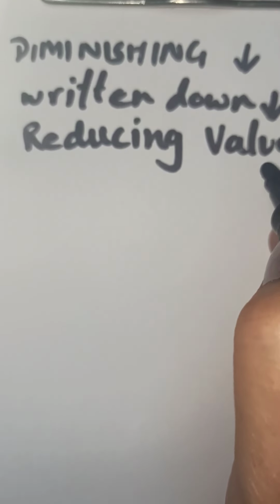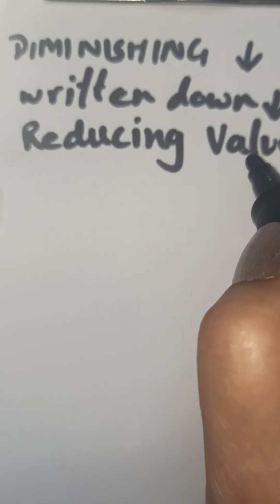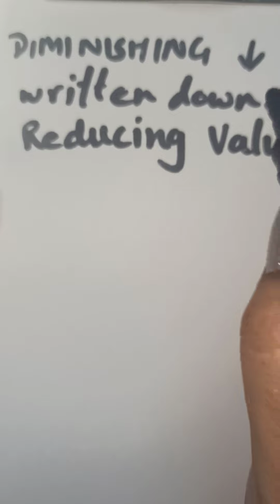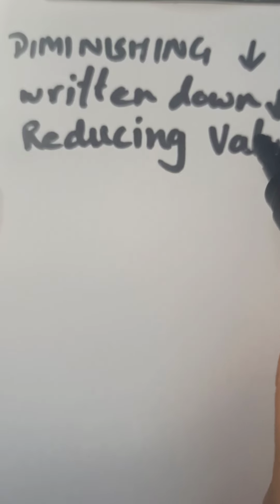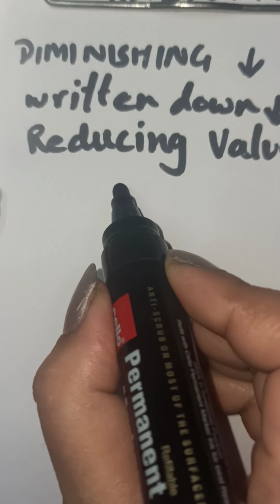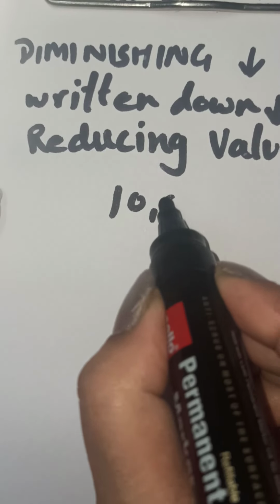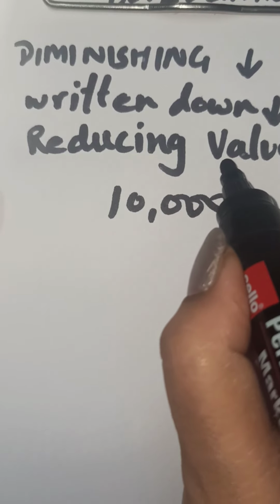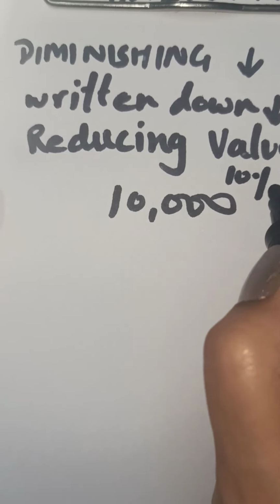According to this method, children, the asset value does not remain the same. As the value goes on declining, the depreciation on the asset also goes on declining. Now suppose the value of the asset in the first year is 10,000. The asset is supposed to depreciate, suppose, at 10%.